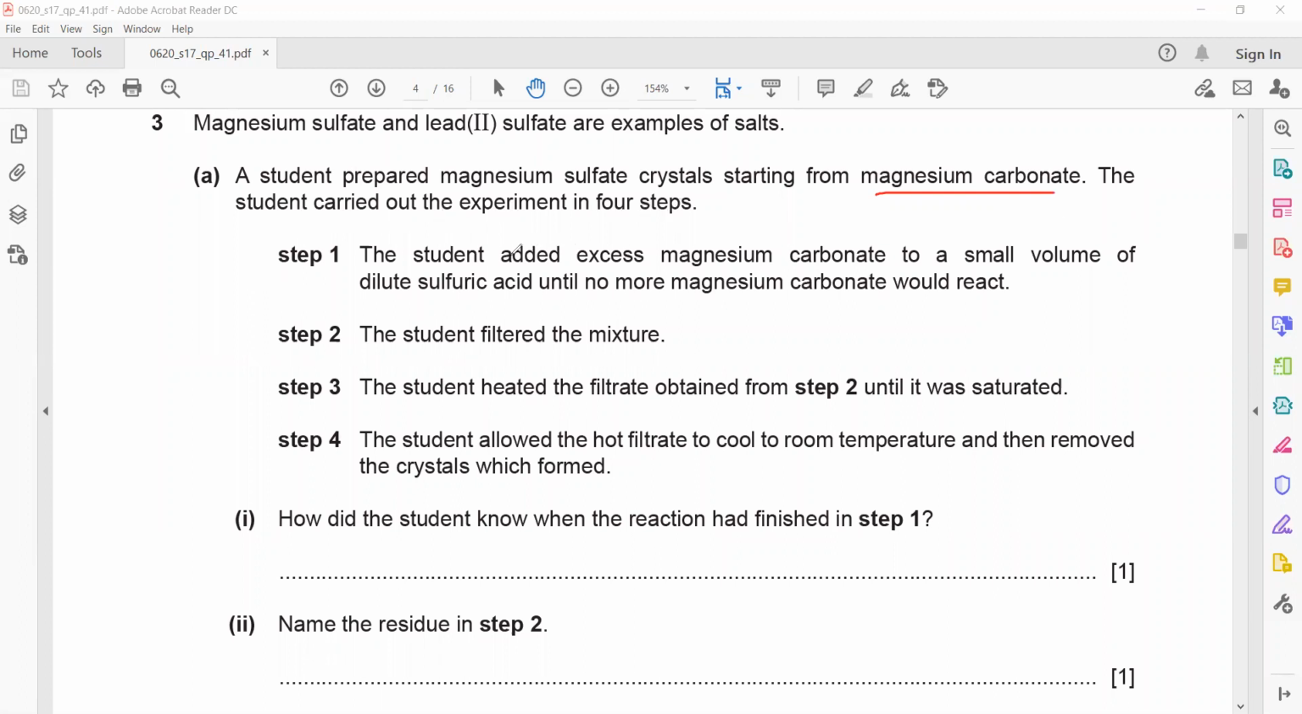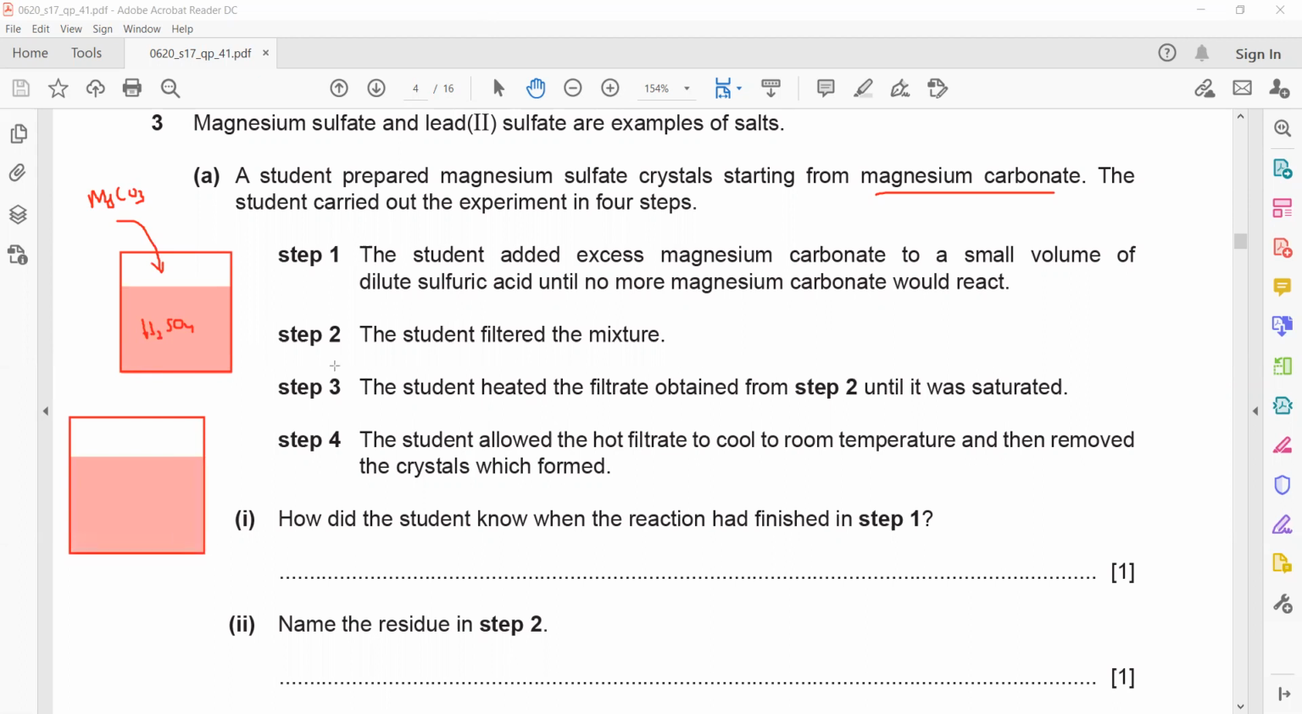So he's using magnesium carbonate. The student adds an excess of magnesium carbonate to sulfuric acid. In the beginning, a solution of sulfuric acid, H2SO4, was there. But the student is adding magnesium carbonate in excess. What is the meaning of excess? Excess means more than enough of what we need for a reaction. So all of the acid is used up. When magnesium carbonate reacts with sulfuric acid, it will form magnesium sulfate plus carbon dioxide plus water.